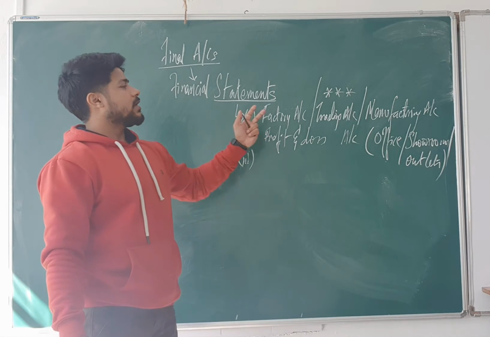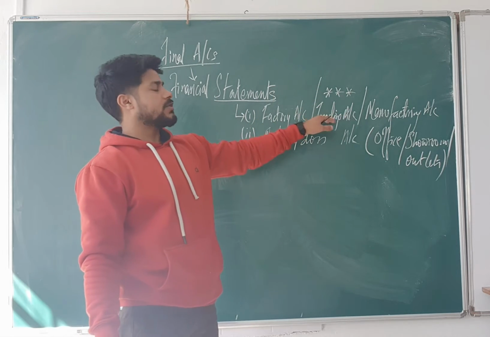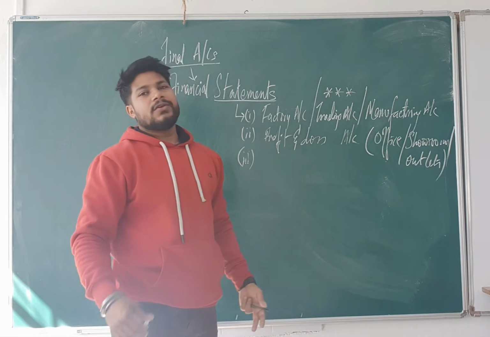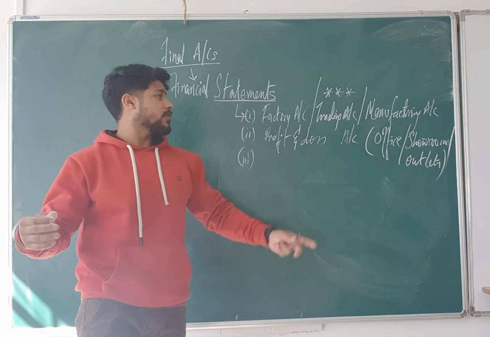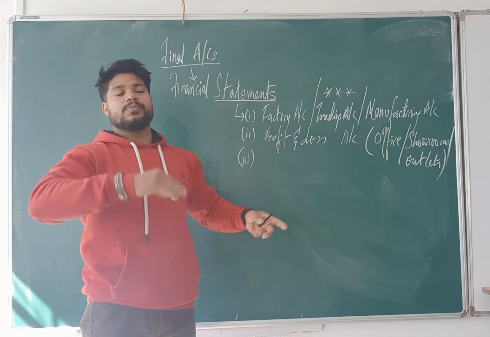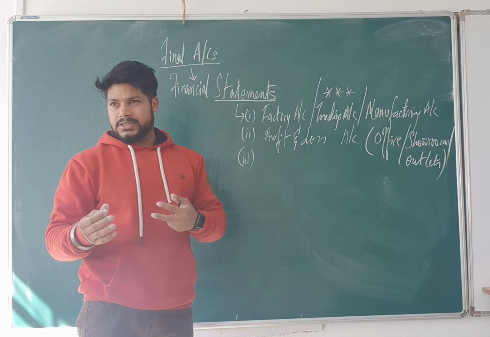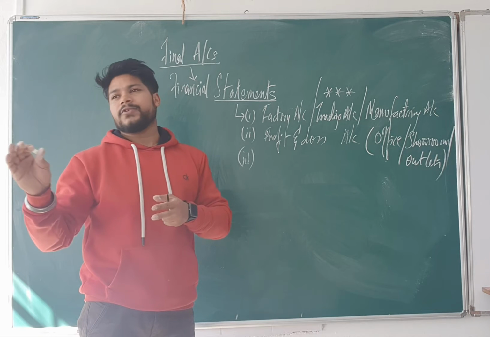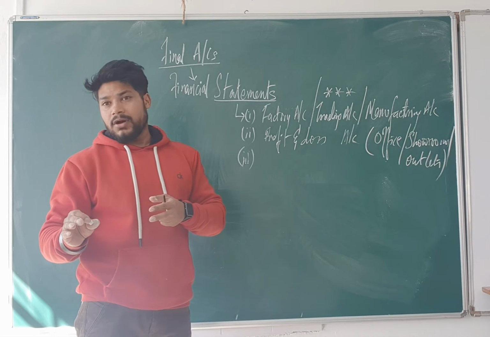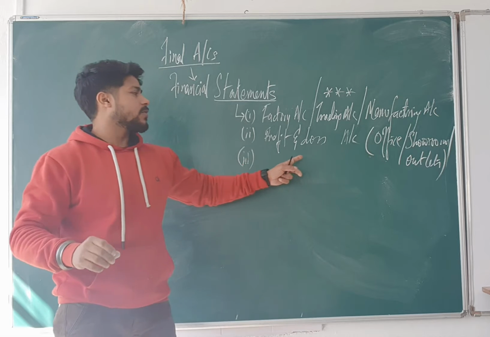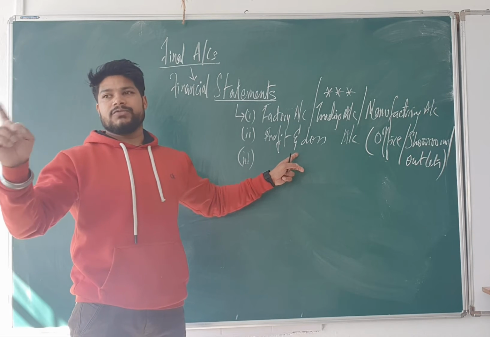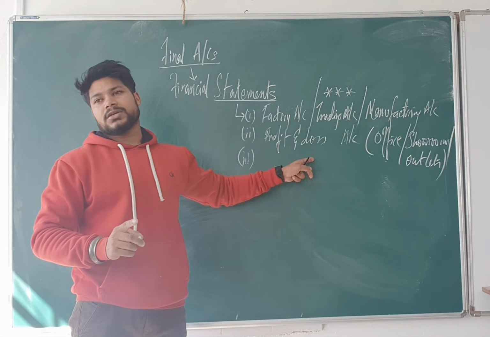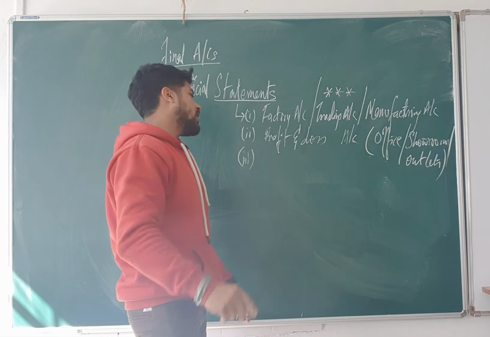Anything related to factory, manufacturing, will go to the trading account. Anything related to office, for example, wages you pay in the factory, will go to the trading account. Salaries you pay regularly on a monthly basis don't increase so much, they remain the same. You pay salary for managers or people working in your office, hence it will go to the profit and loss account. So remember, wherever you see wages, put it in the trading account. Salaries, profit and loss account. Just an example, we'll see that, don't worry.